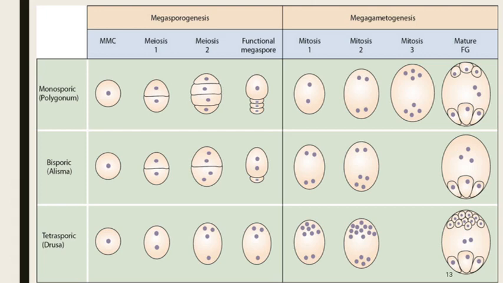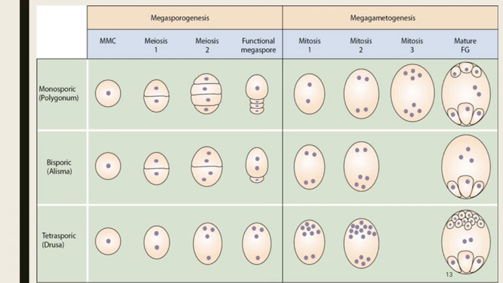After meiosis 1, it differentiates into two haploid nuclei, and after meiosis 2, it further differentiates into four cells. From these four haploid megaspore cells, three degenerate and one remains functional, and there is one haploid megaspore formed.